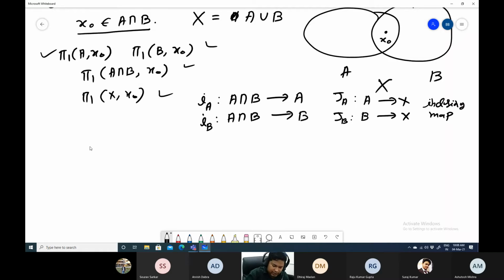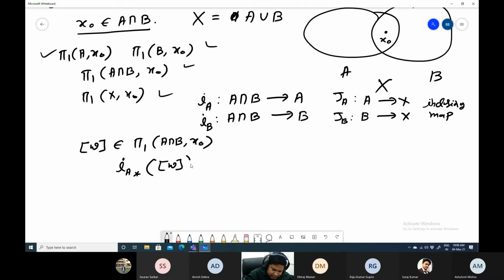Now suppose you have one element, a loop w in pi1(A intersection B, x0). Can you tell me what will be IA star of this?